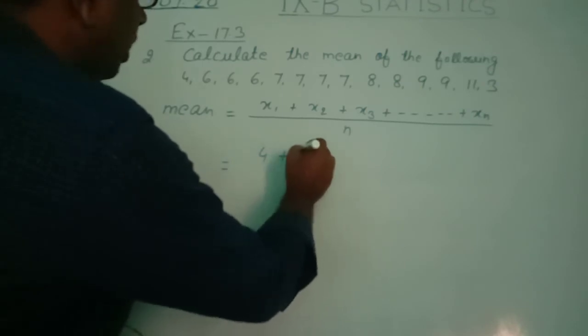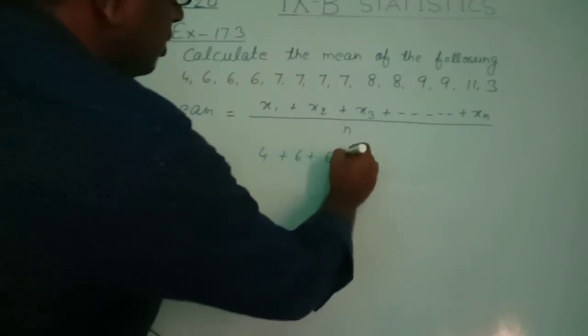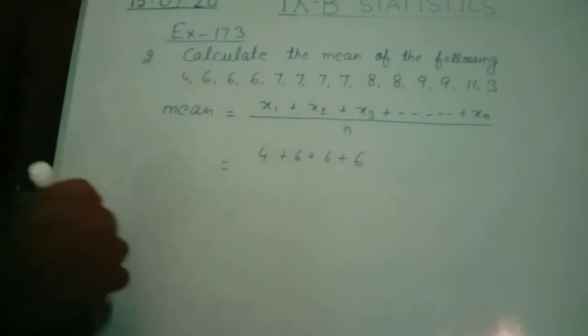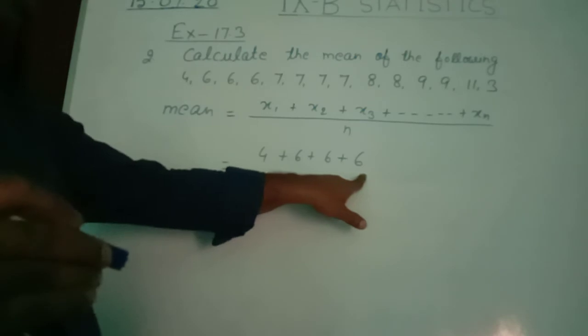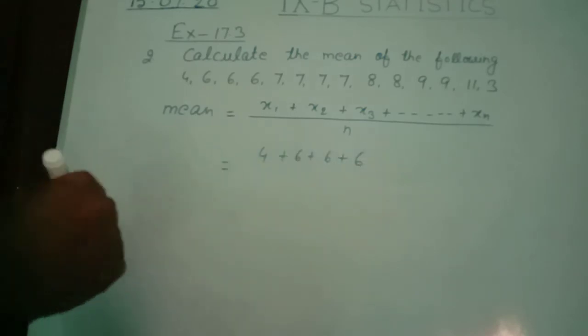4 plus 6 plus 6 plus 6. As the variates or terms are repeated, we shall repeat those terms in this addition also.